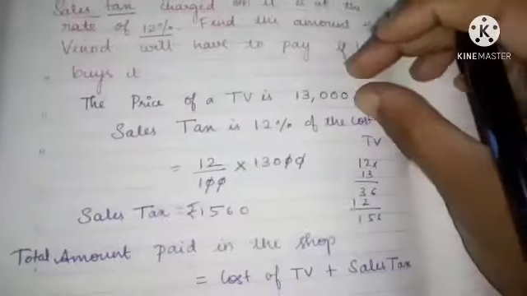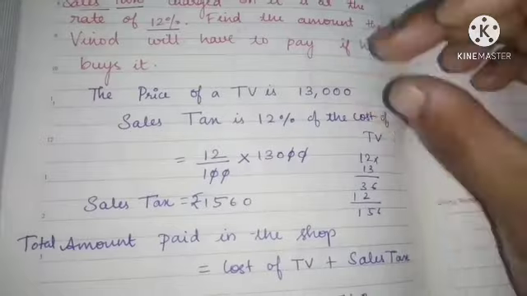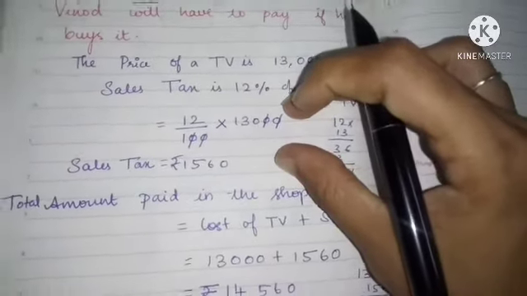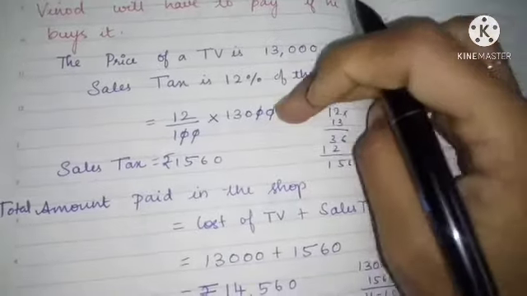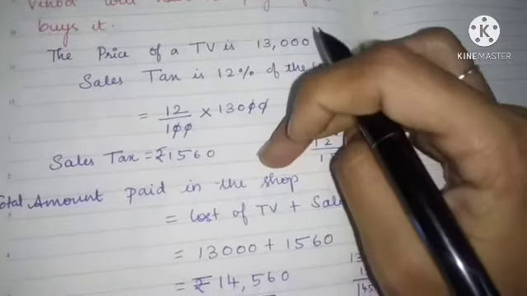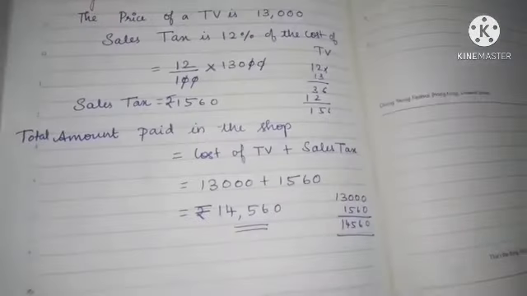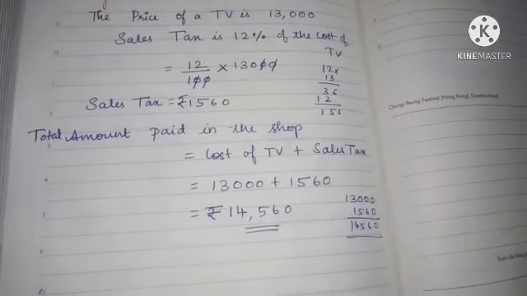So this is your price of the TV in the shop. Along with that you will add the sales tax. Sales tax is nothing but 12% of 13,000, which you will get as 1,560 rupees. If you add both, you will give it to the shop. Understood? Next is your 9th problem.